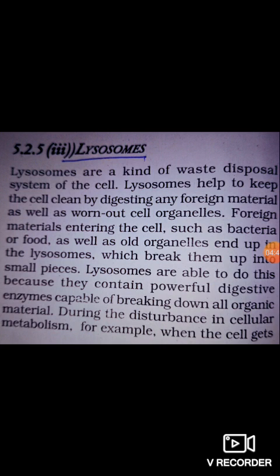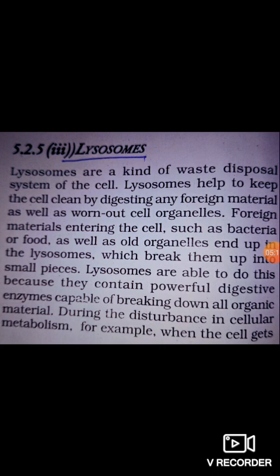Lysosomes help to keep the cell clean by digesting any foreign material as well as worn out cell organelles. Foreign material entering the cell such as bacteria or food, as well as old organelles, end up in the lysosomes, which break them up into small pieces. Lysosomes are able to do this because they contain powerful digestive enzymes capable of breaking down all organic material.